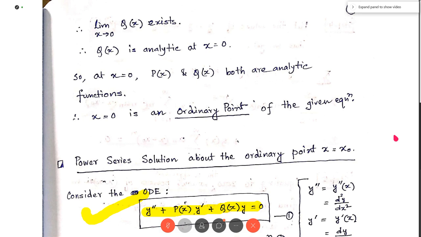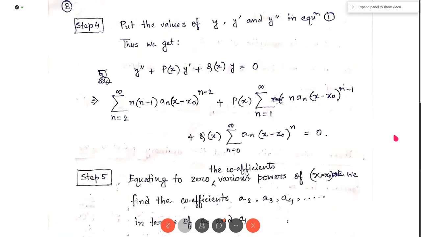This is my aim. So to do so, in step 3, we find the first order and second order derivative of y. We have considered y as this. This is the first order derivative, and this is the second order derivative of y. This was said in the last class, so I am going to the next page.